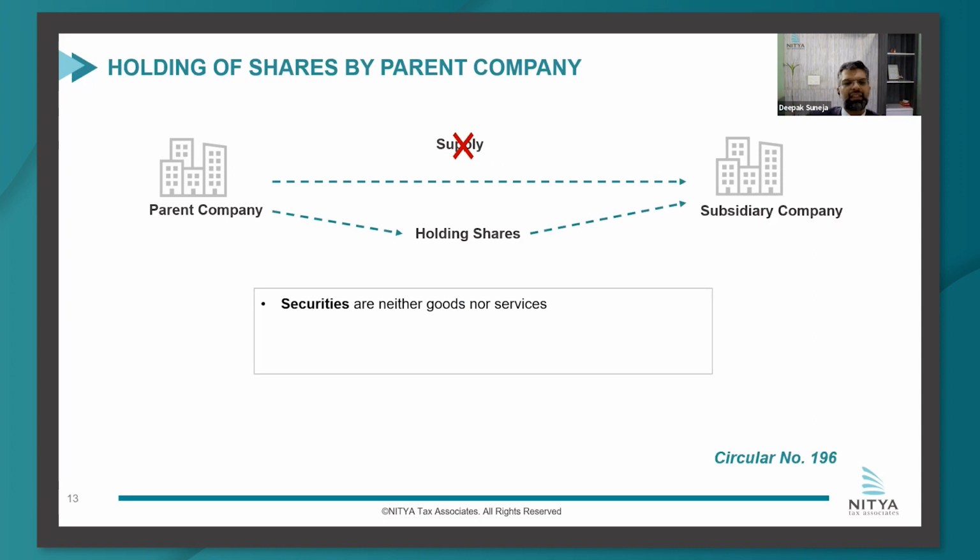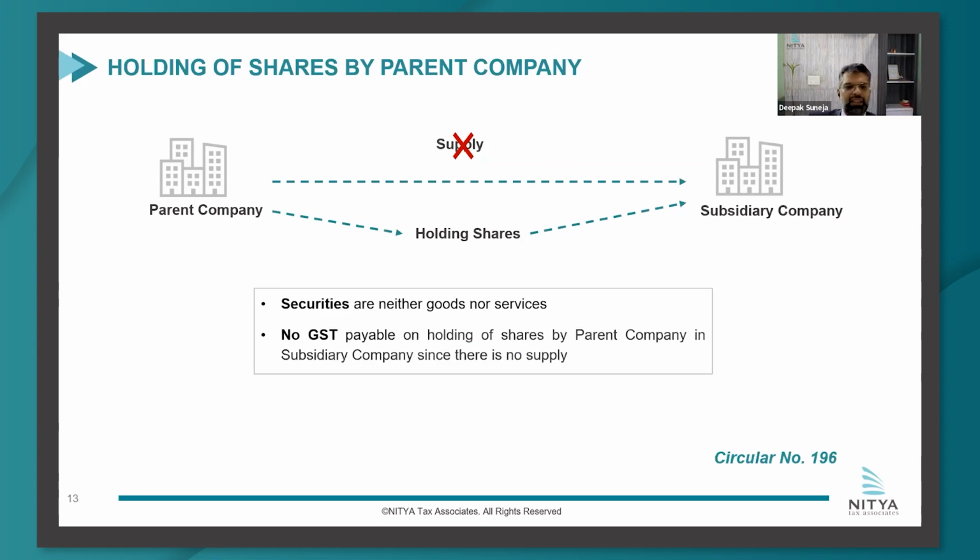And basis that SCC, the GST department was demanding GST from parent companies wherein they were only holding shares, not undertaking any activity or providing any services. So the circular rightly has clarified that securities are neither goods nor services, and no GST is payable because there is no activity and no supply in this case. So a straightforward clarification that no GST would be payable in such cases.